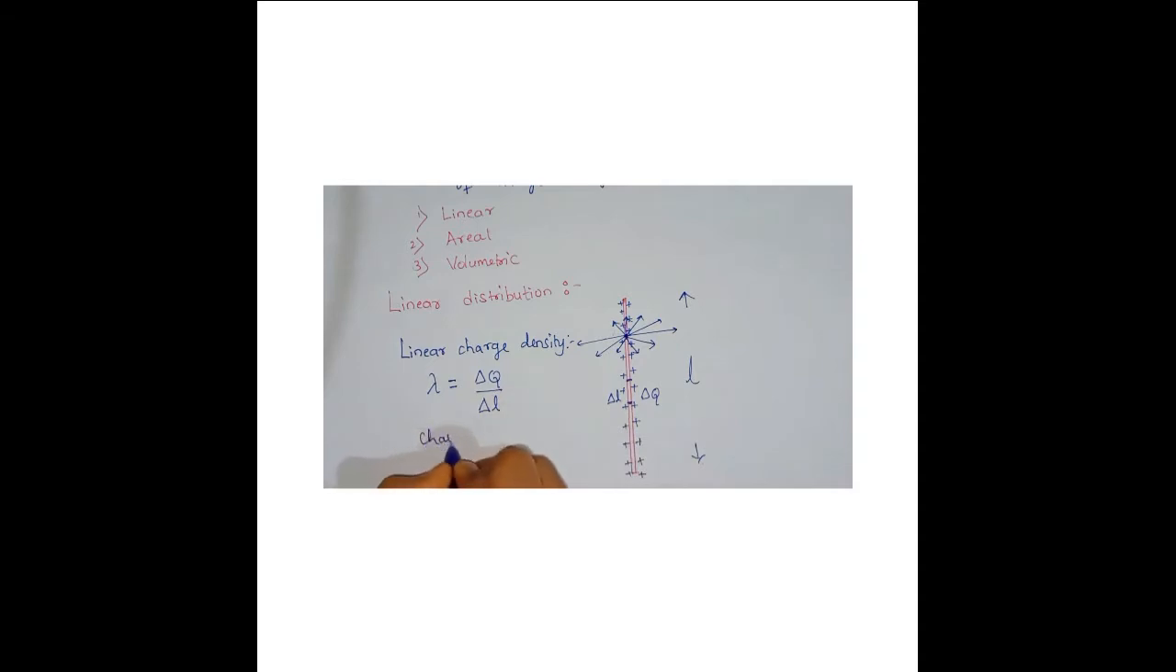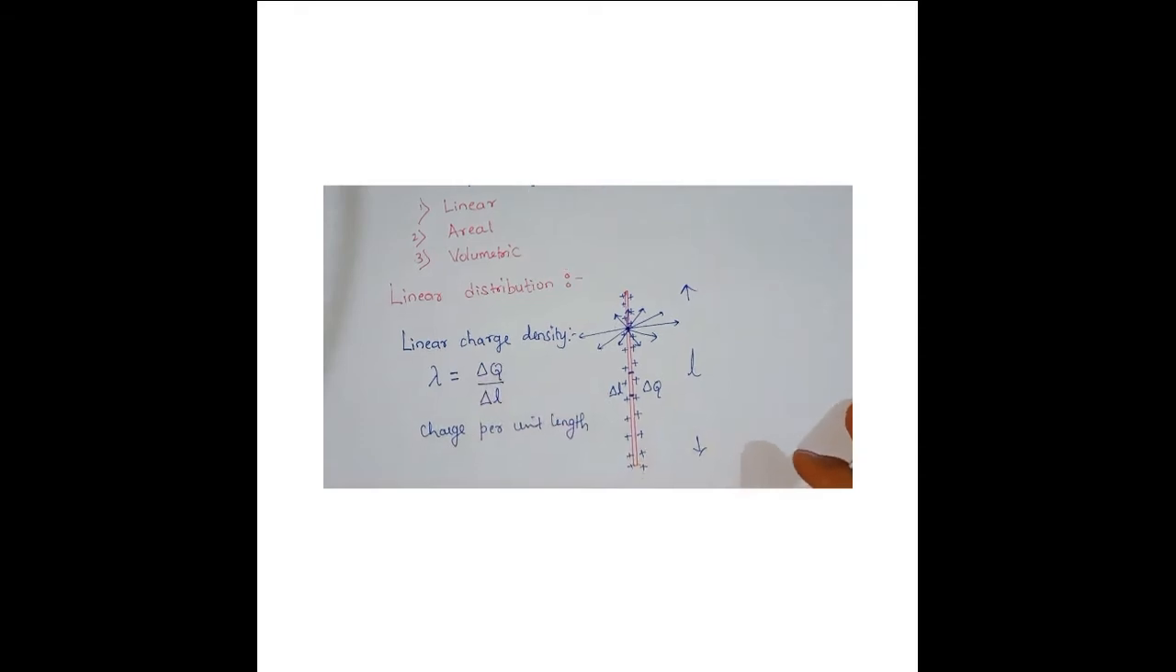So the ratio of this charge per length, charge per unit length, is the formula used here: lambda equals delta q by delta L. I am going to use this formula to find the electric field due to a continuous charge distribution. So what might be the SI unit of lambda? It's coulomb per meter, C per m. I hope you understood linear distribution.